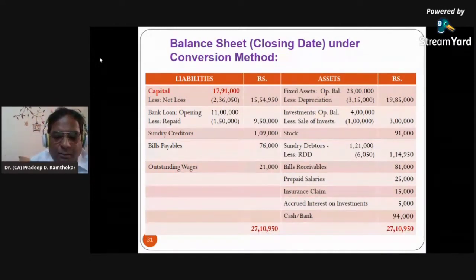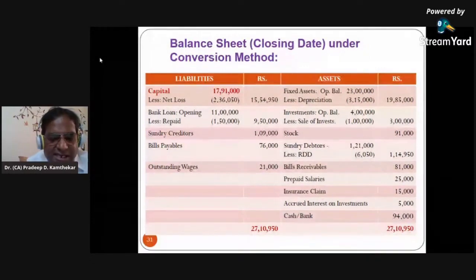Now, bills receivable account, this is the closing balance. So this will have a second effect in the bills receivable account. Now this is debit. On asset side, amount shown is debit. So credit is pending. So bills receivable account, credit side, you will have what? By balance carried down, and that is the closing debit balance of bills receivables.